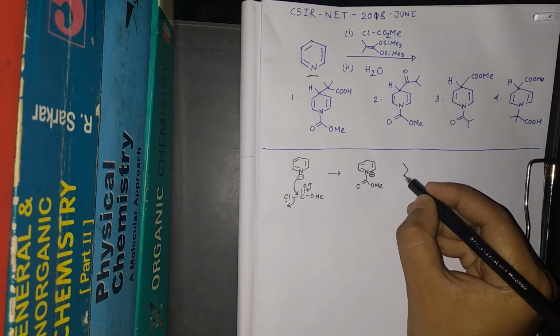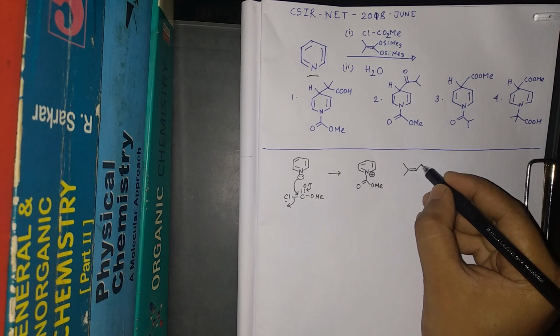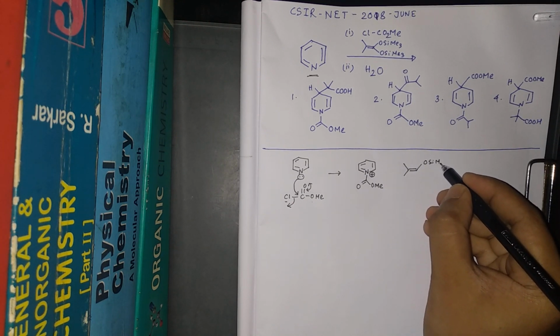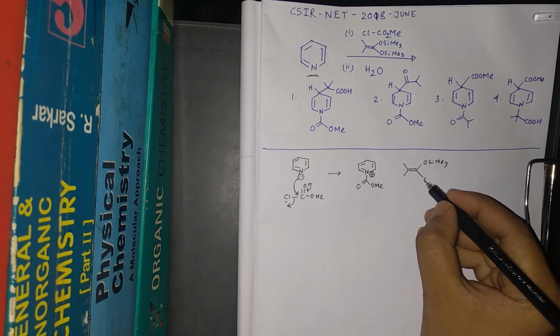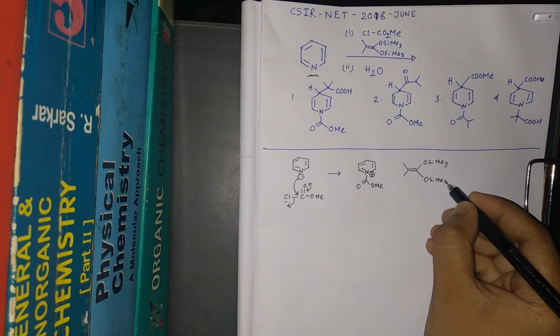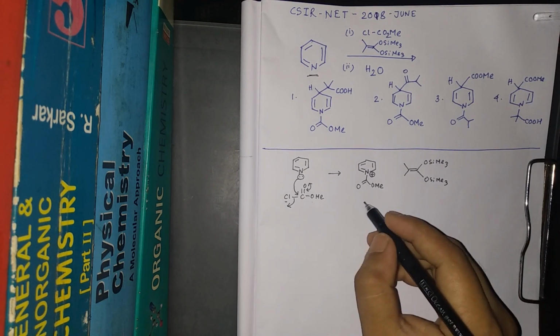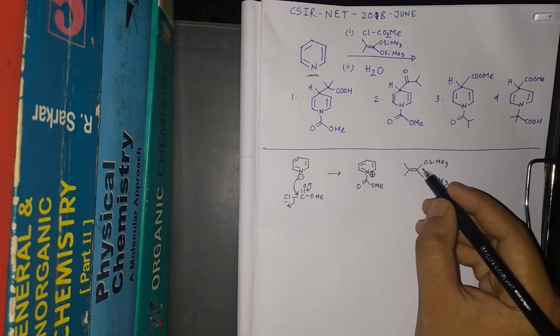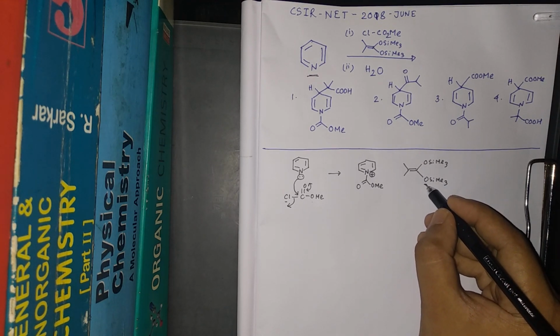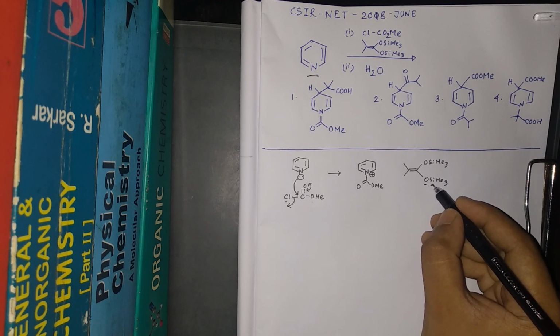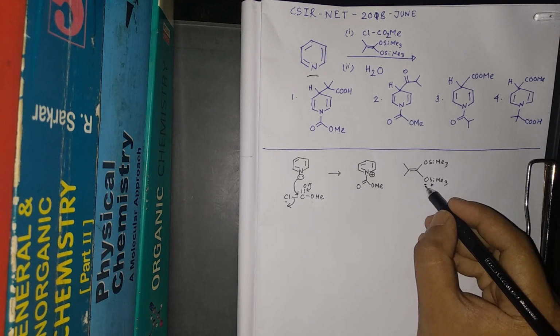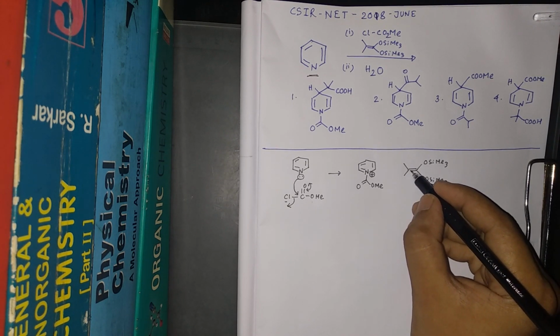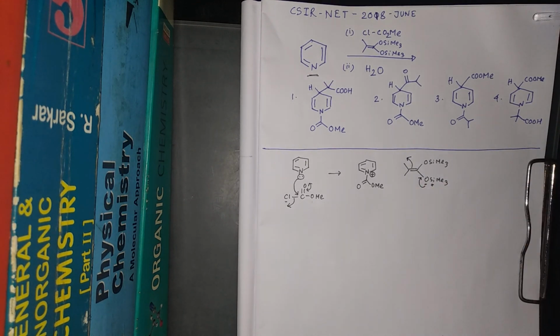And the other starting material given is OSiMe3 and OSiMe3. Now guys, you can see that this is a nucleophilic reagent, because this oxygen has a negative charge and this silicon has a positive charge. This negative charge can act as a nucleophile through the oxygen, or it can go via resonance and attack from the carbon side as well.